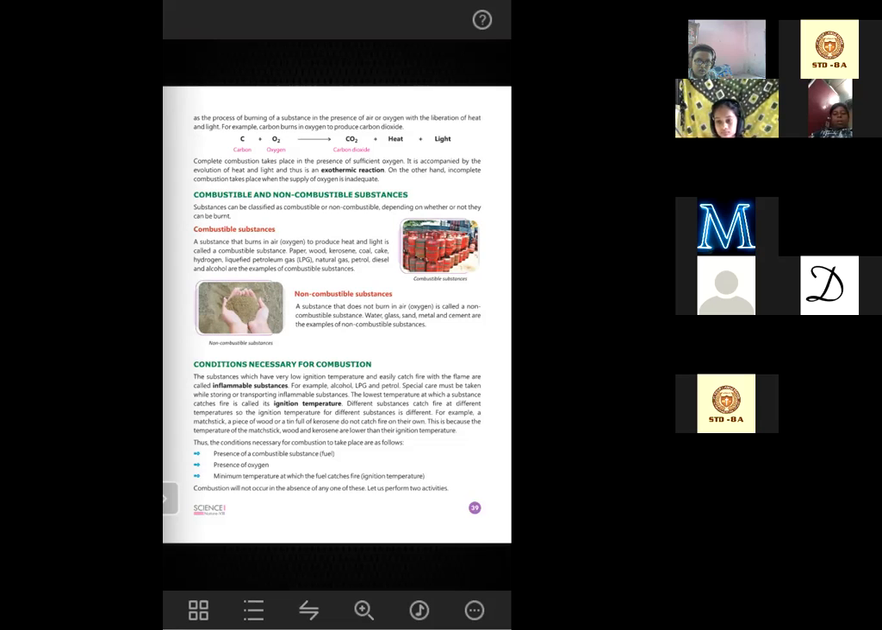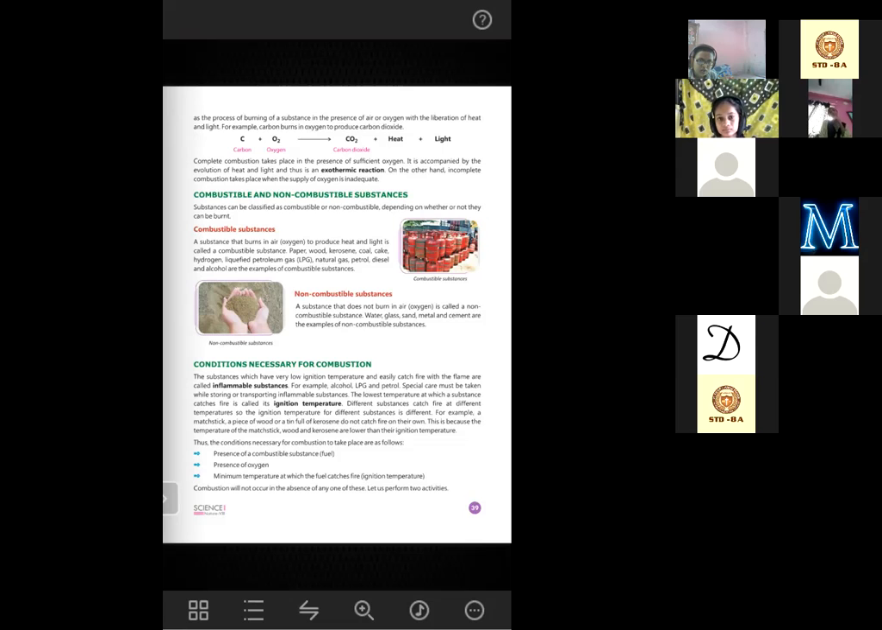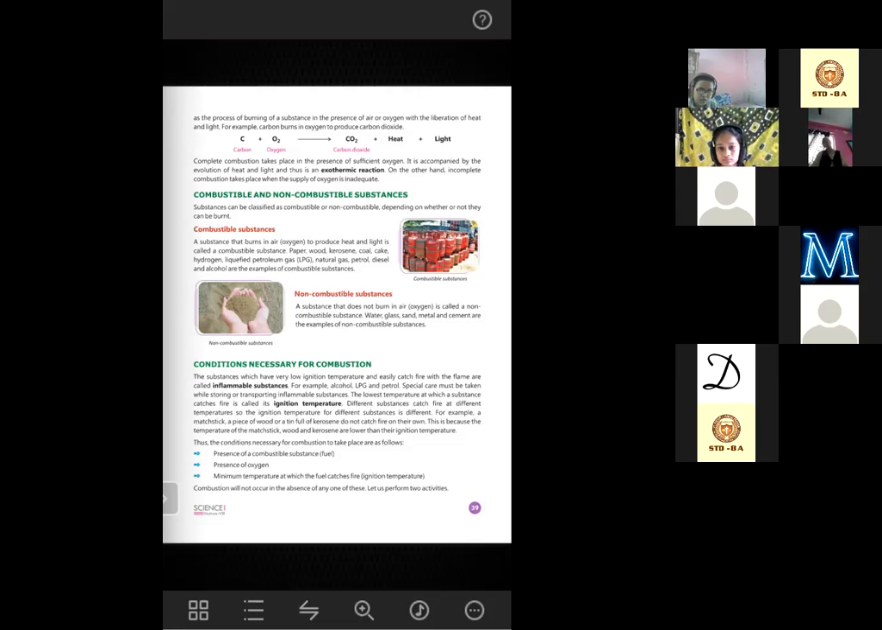Emission of heat and light, and thus it is an exothermic reaction. So the reactions in which heat is produced or emitted are called exothermic reactions. And the reactions that absorb the heat from the environment, they are called what? Tell me. They are called endothermic reactions. So all the chemical reactions that produce heat are called exothermic reactions, and the chemical reactions that absorb the heat from the environment are called endothermic reactions. So combustion is an exothermic reaction because heat is produced in this reaction.